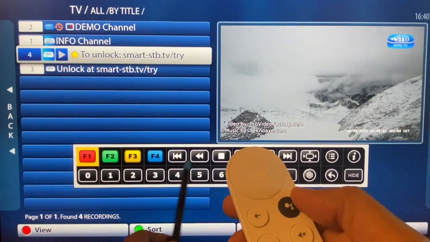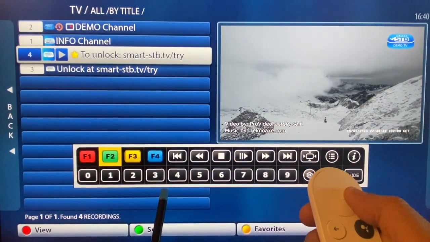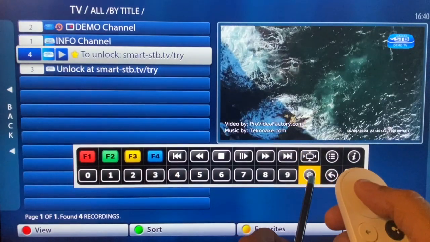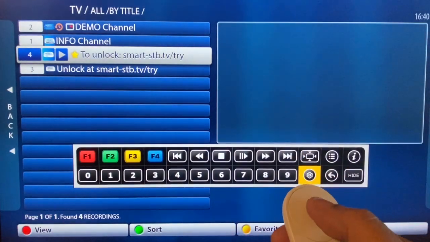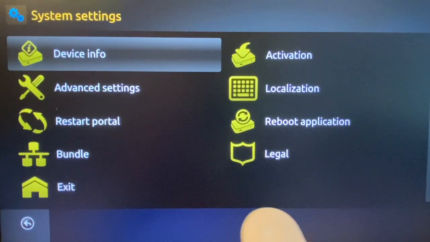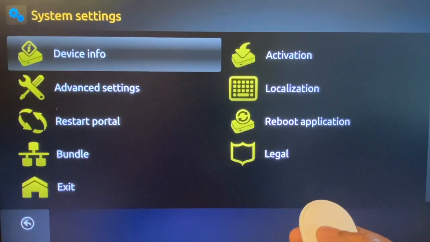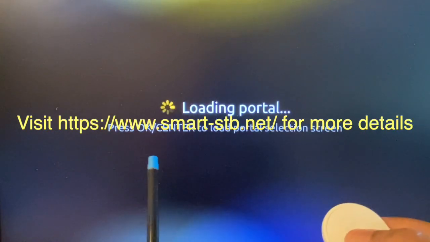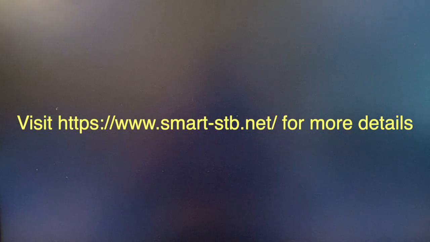You can also play around with other functions. One of the useful things will be the settings. You can get more details from the website of Smart-STB.